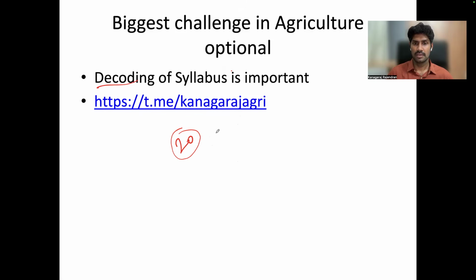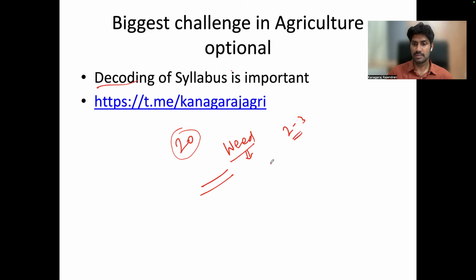But the problem is, the syllabus words are given in a very brief manner. You can find only the major headings. For example, weed science is one of the important subjects in paper 1. We can expect 2 to 3 questions every year from weed science alone, but the syllabus is just 2 lines: weeds, characteristics, dissemination, classification, and the various methods of weed control. That's all. There is no elaborate definition of the syllabus.